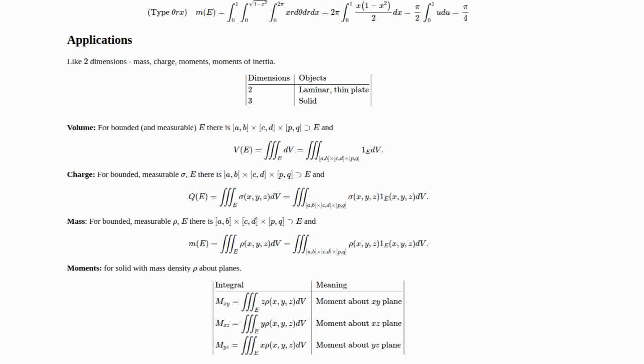So about planes, we have the moment Mxy, which is the triple integral of z rho of xyz dV. It's the moment about the xy plane, and that could be evaluated as before by getting a larger rectangular set and then restricting and using Fubini's theorem when you evaluate over the larger rectangular set.